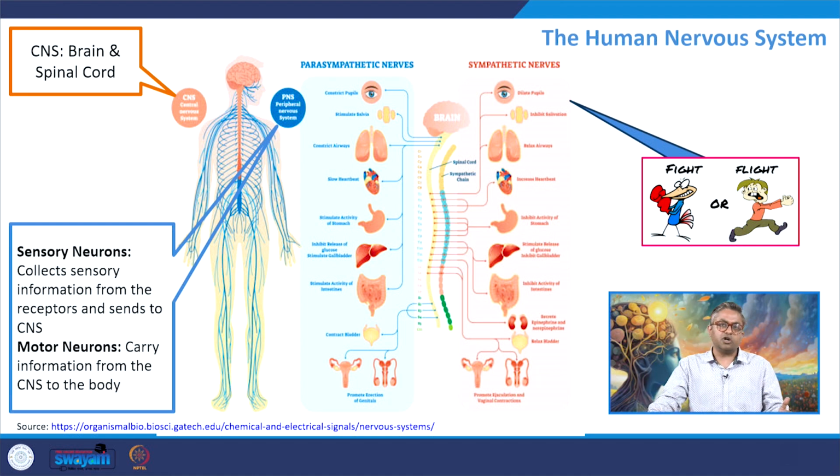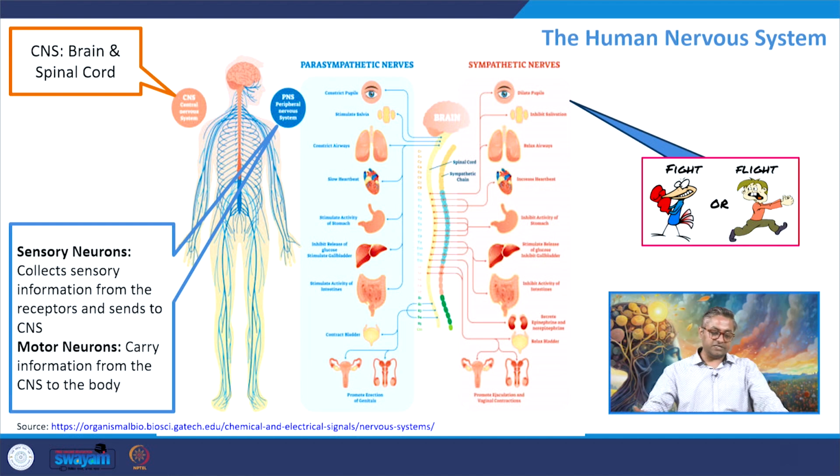Now, because we are talking about the human memory system, let us talk about the human nervous system. Due to time constraints, we cannot talk about the other nervous systems, but the human nervous system has been divided into two parts. One is the central nervous system and the other is the peripheral nervous system.